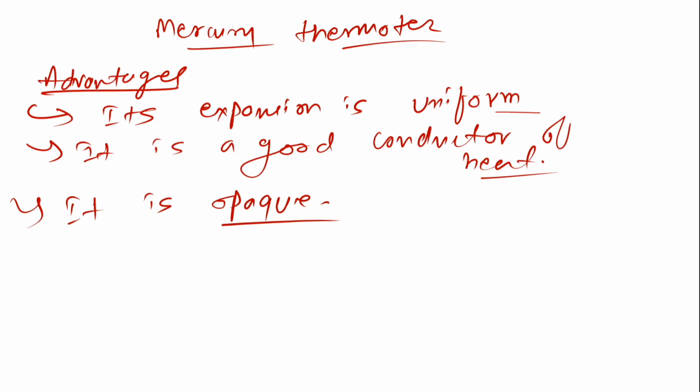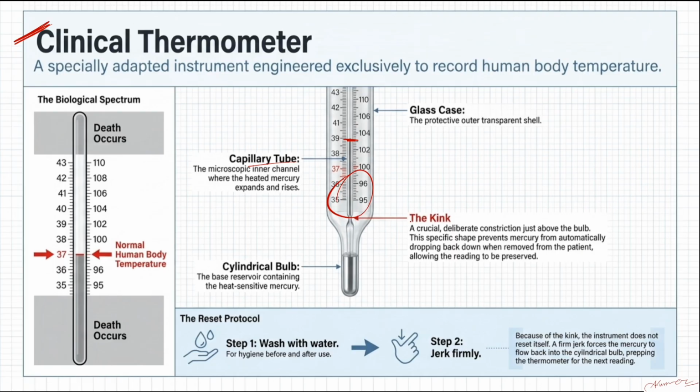Clearly you can see the mercury level. Next one, it does not wet the glass. What does it mean? If the mercury rises up to this level and when it comes down, none of the capillary tube is wet by the Hg. Hg means the mercury. Mercury does not remain there. Every molecule of the mercury comes back to this cylindrical bulb again. So it does not wet the glass.